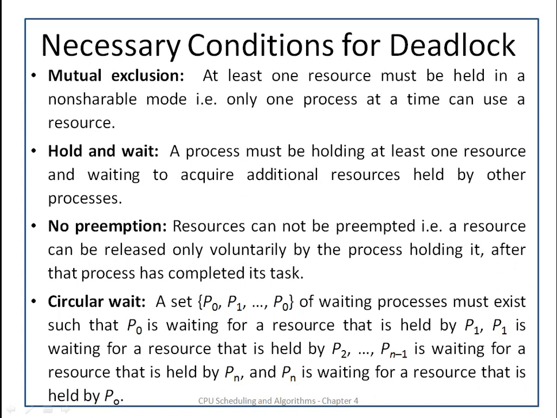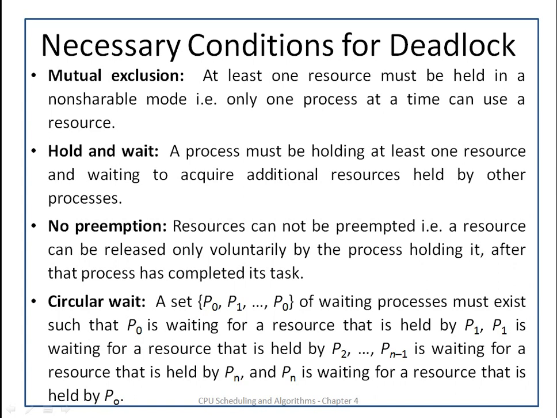So if there is any such resource in the system, it may happen that more than one process is requesting the printer. If one process is using the printer, and at the same time another process also requests the printer, that process will enter into the wait state. This may cause a deadlock. So mutual exclusion, if there is at least one resource in non-shareable mode, can lead to deadlock.